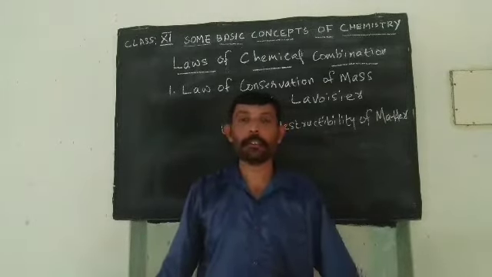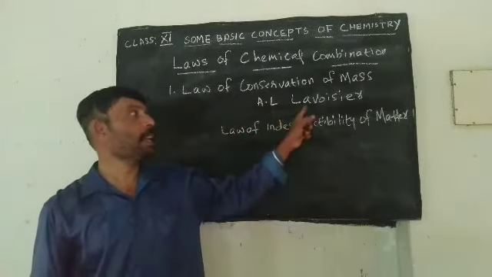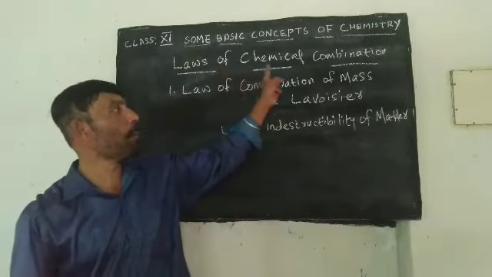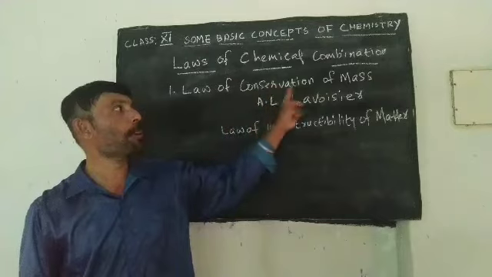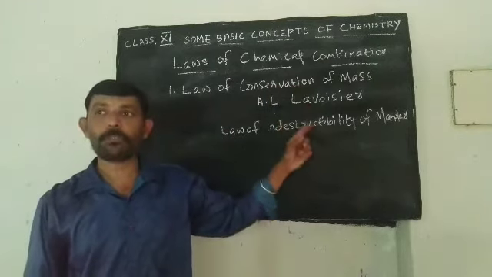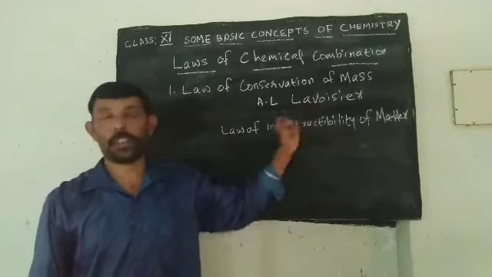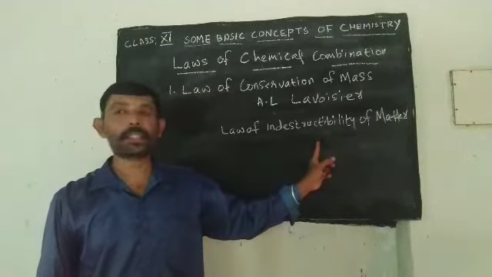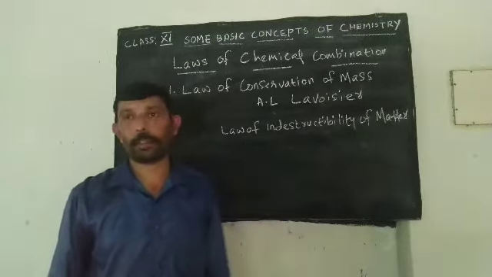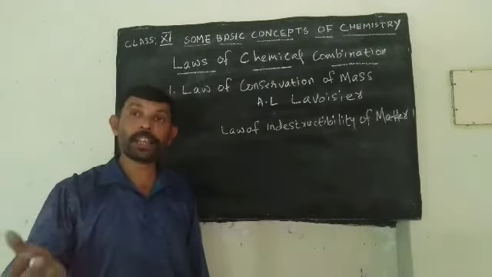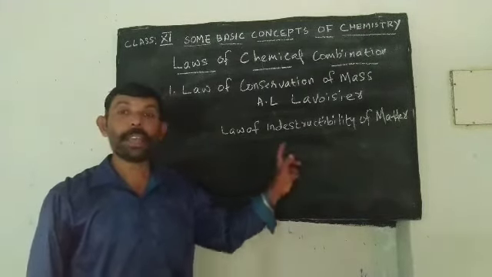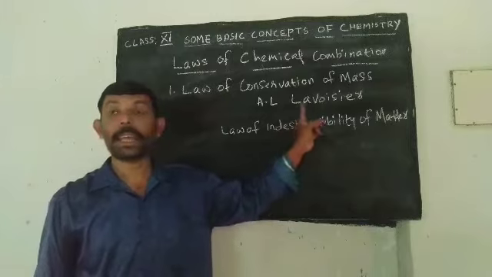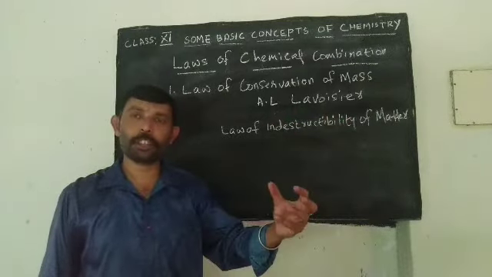It was elucidated or put forward by A.L. Lavoisier. So the first law in the law of chemical combination is law of conservation of mass and is put forward by A.L. Lavoisier. This law is also known as law of indestructibility of matter. This law was put forward by A.L. Lavoisier.